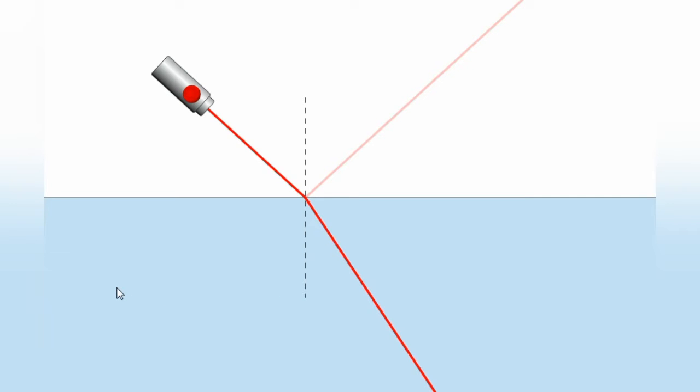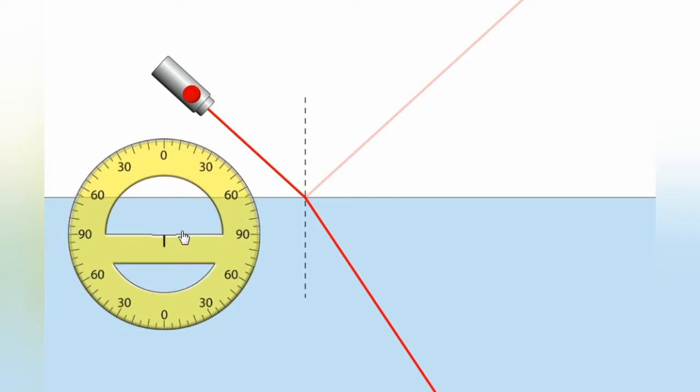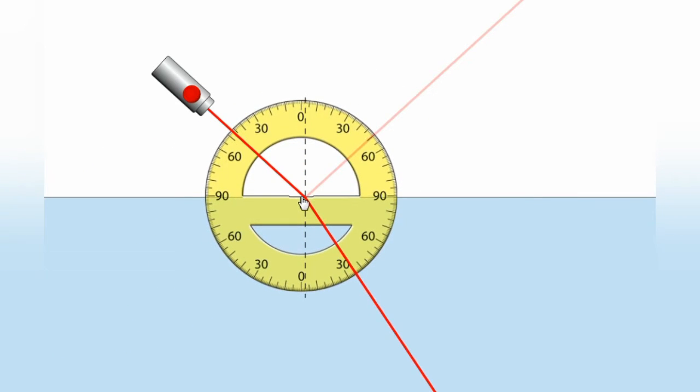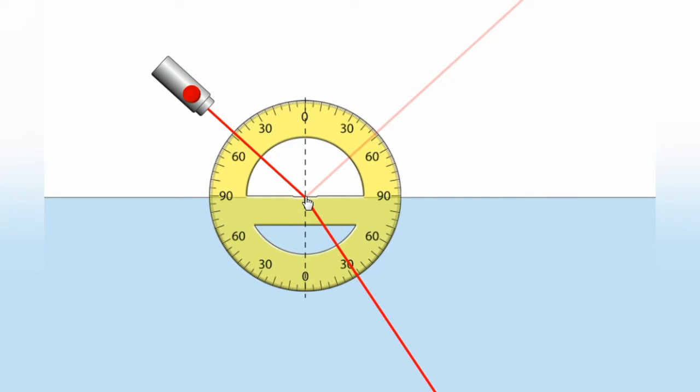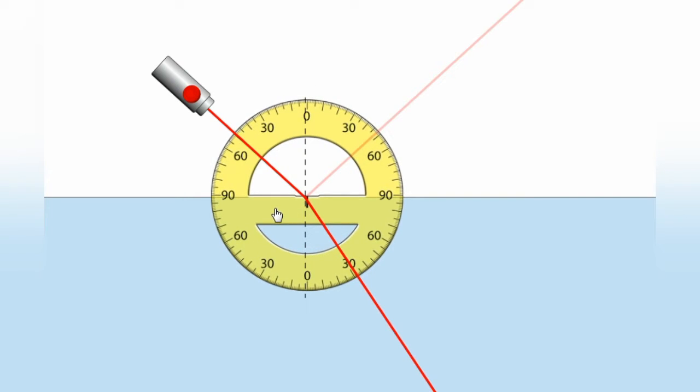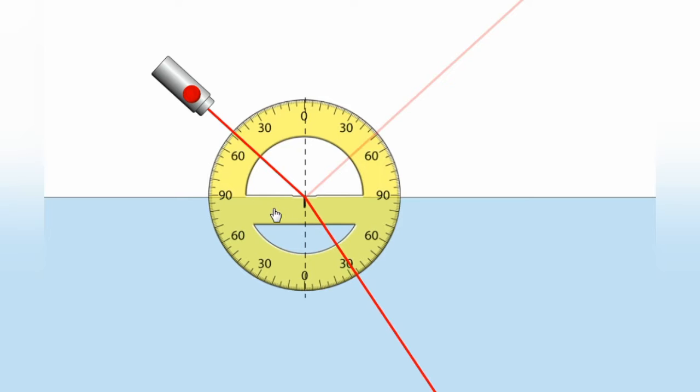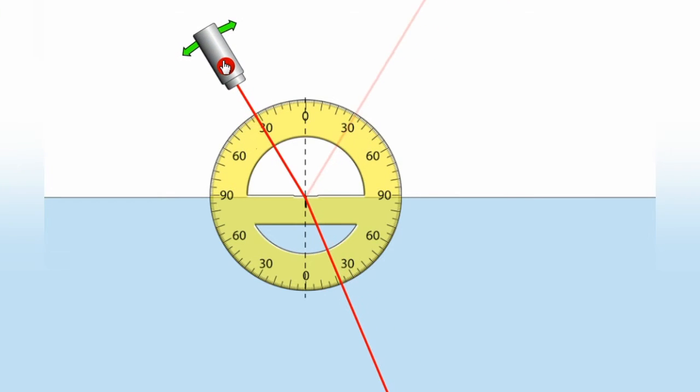So let us try to find the angle by placing a protractor. See, this is a protractor. I am placing it like this. Zero of this protractor should coincide with the normal. Now I placed it here. Now you can see the angles here. See, let me vary it like this.